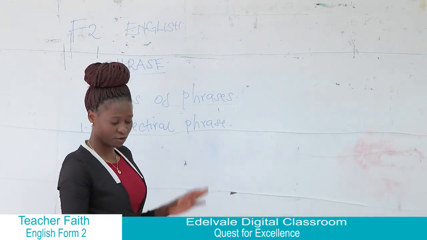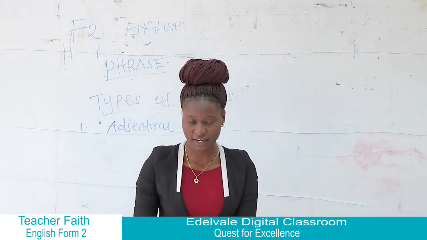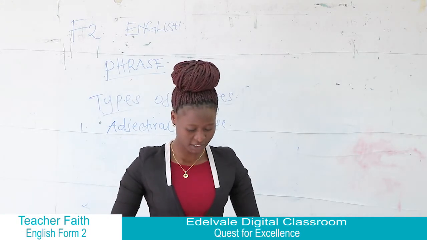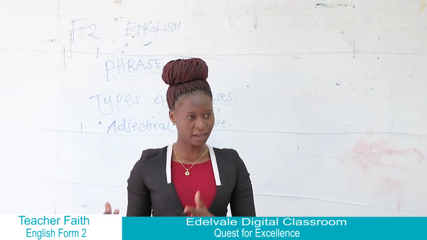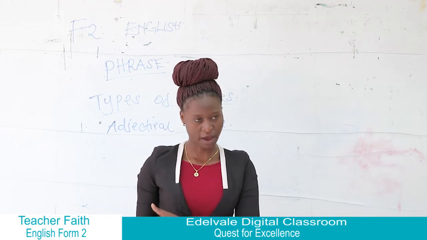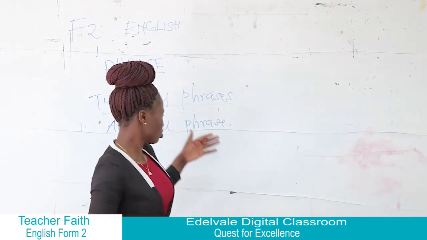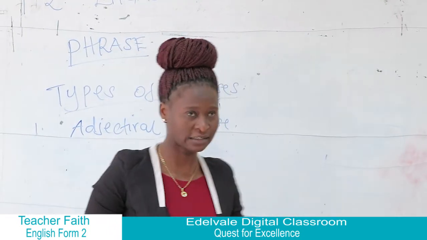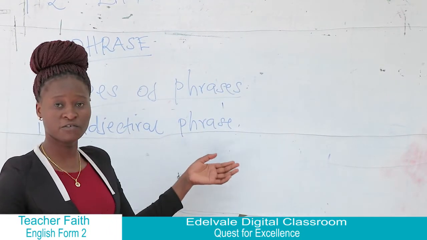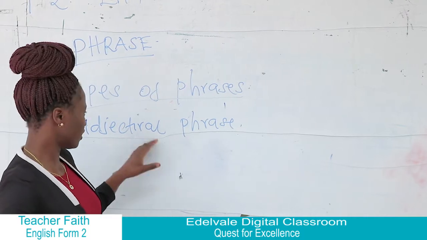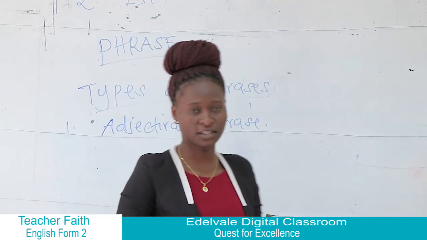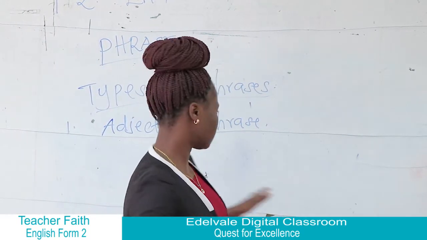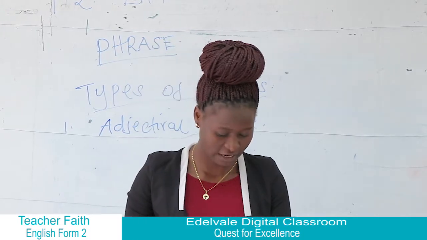And remember, in Form 1 we defined what an adjective is, and we said an adjective is a word that describes a noun or a pronoun, a word that tells us more about a noun or a pronoun in a sentence. Also, under the adjectival phrases, the head word here is the adjective. So that's how you get to know an adjectival phrase in a given sentence.